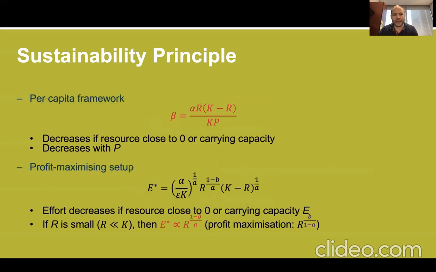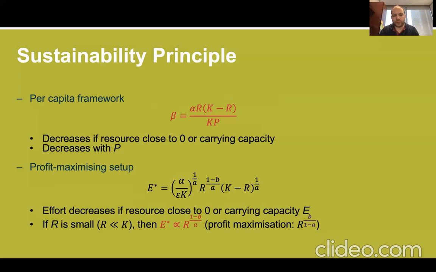So going back to the two examples that we chose, in the per capita framework and the profit maximization setup, what we find in the first case is that beta is equal to this particular expression. What's interesting is that it goes to 0 if the resource goes to the carrying capacity, K, but it also decreases with speed, so we've got a view where the allocation per capita decreases with the population.